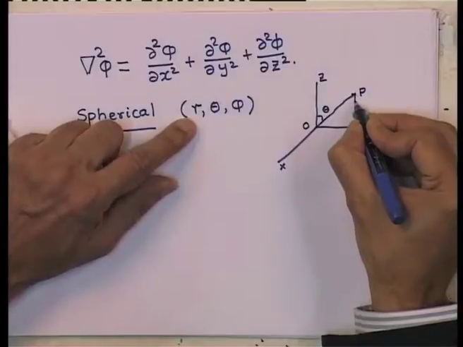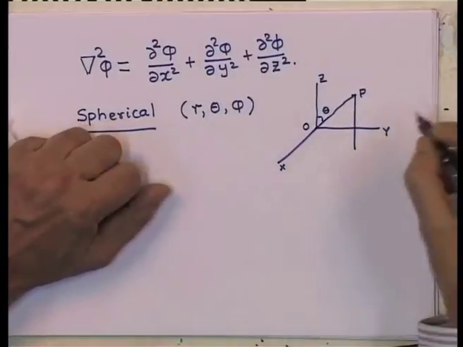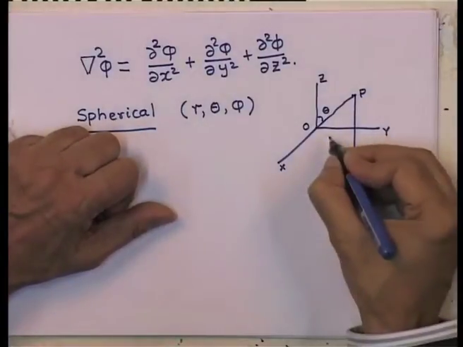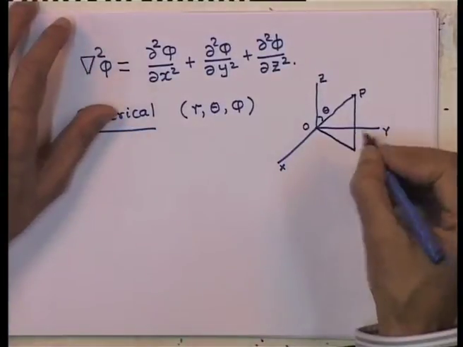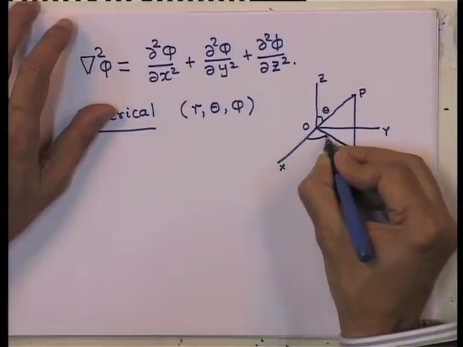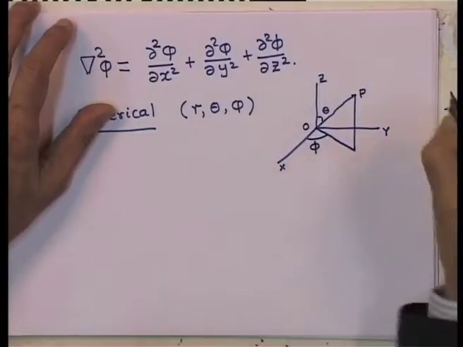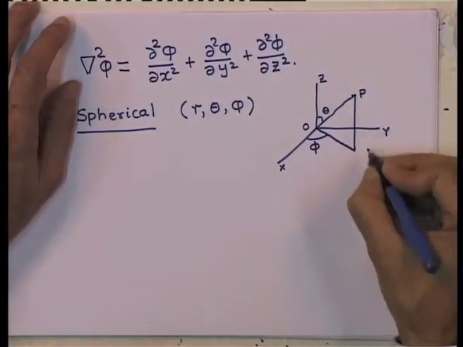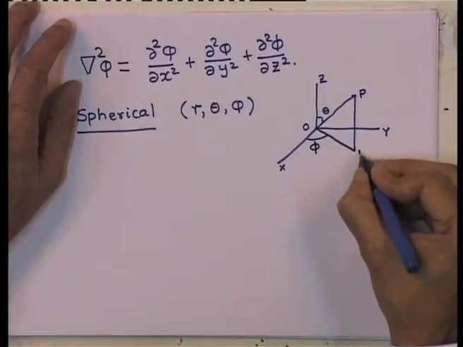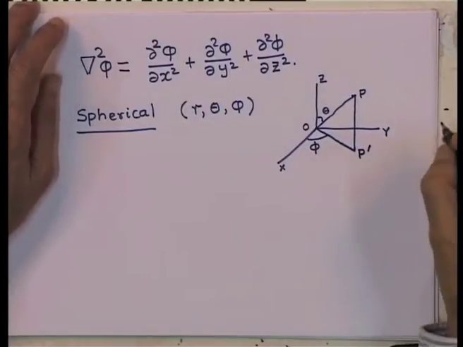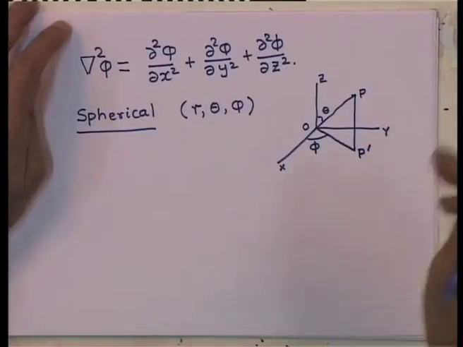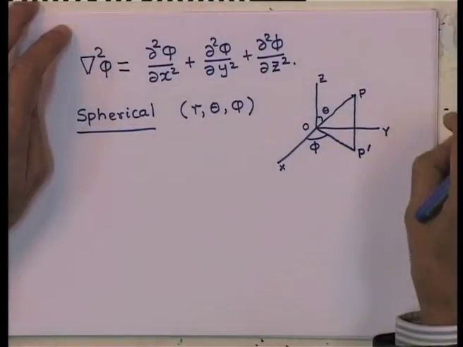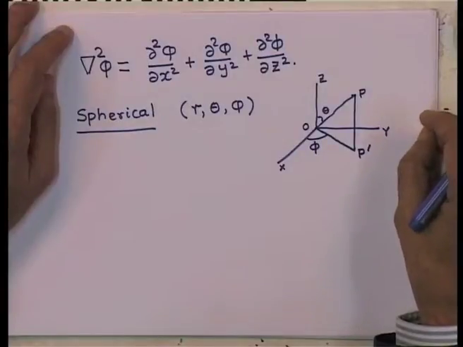Then from the point P we drop a perpendicular to the xy plane, and then I have this azimuthal angle phi, which my reference x axis makes with the foot of the perpendicular that has been drawn from the point P to the point P prime on the xy plane. So, r, theta and phi are my variables in spherical coordinates.